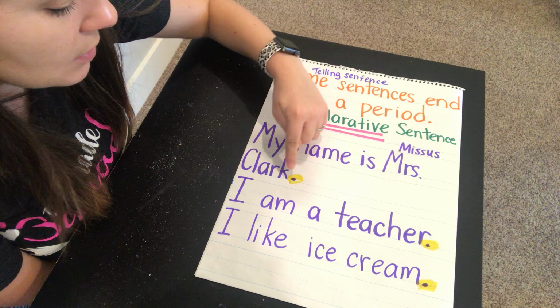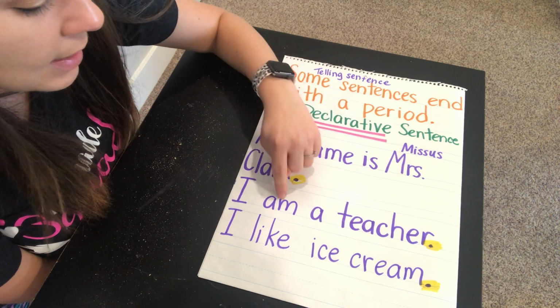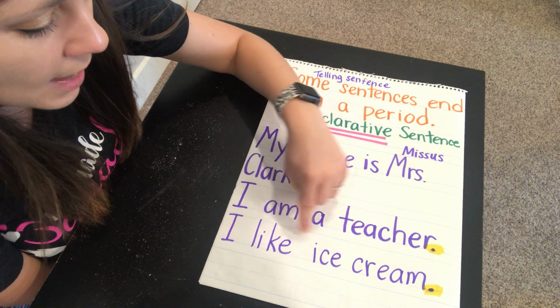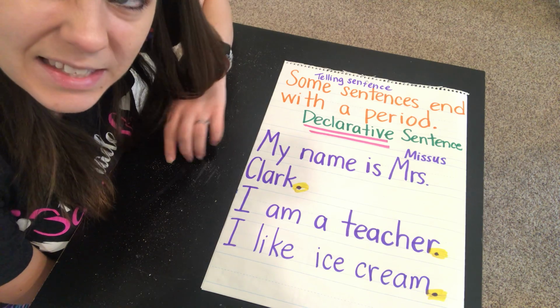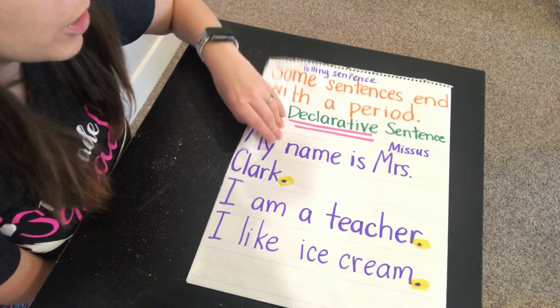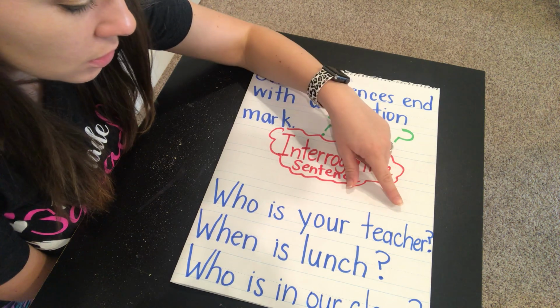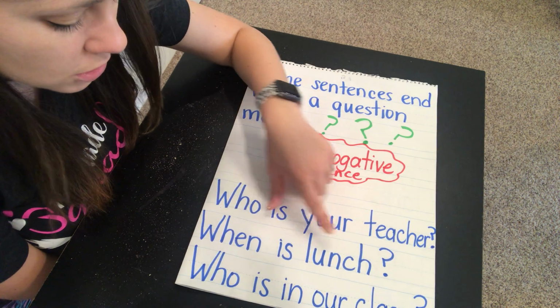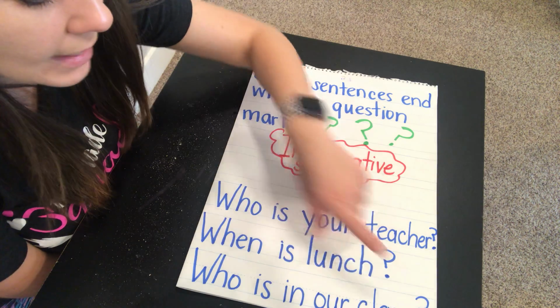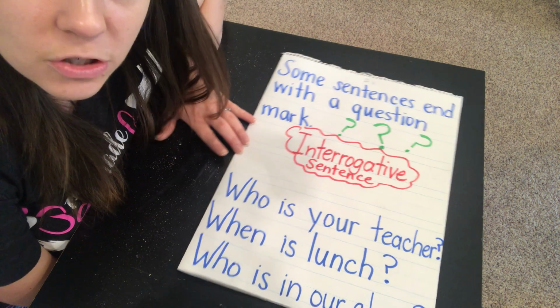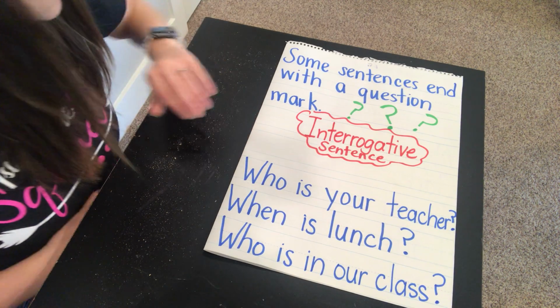My name is Mrs. Clark. I am a teacher. I like ice cream. So it stays the same level. When you ask a question, your voice changes. Who is your teacher? When is lunch? Who is in our class? So you have to change your voice and use different inflections.